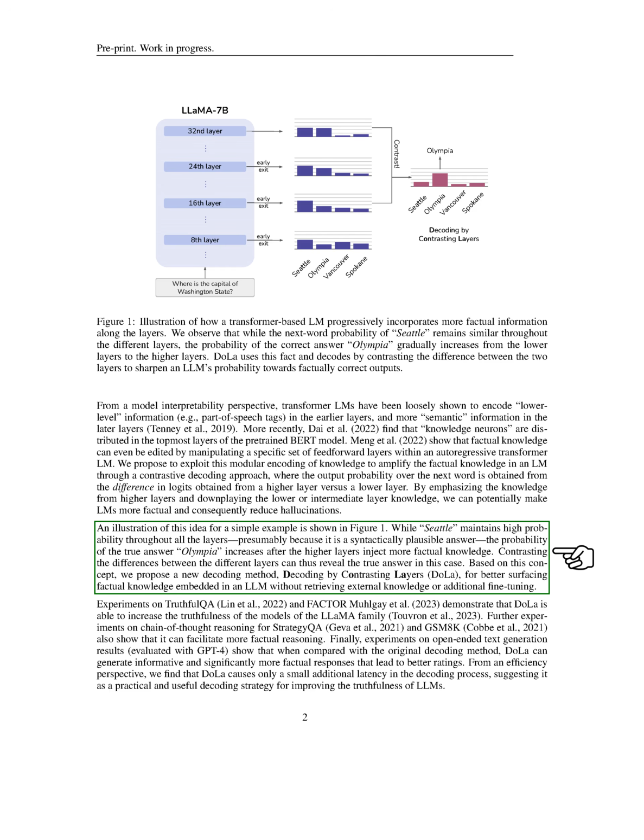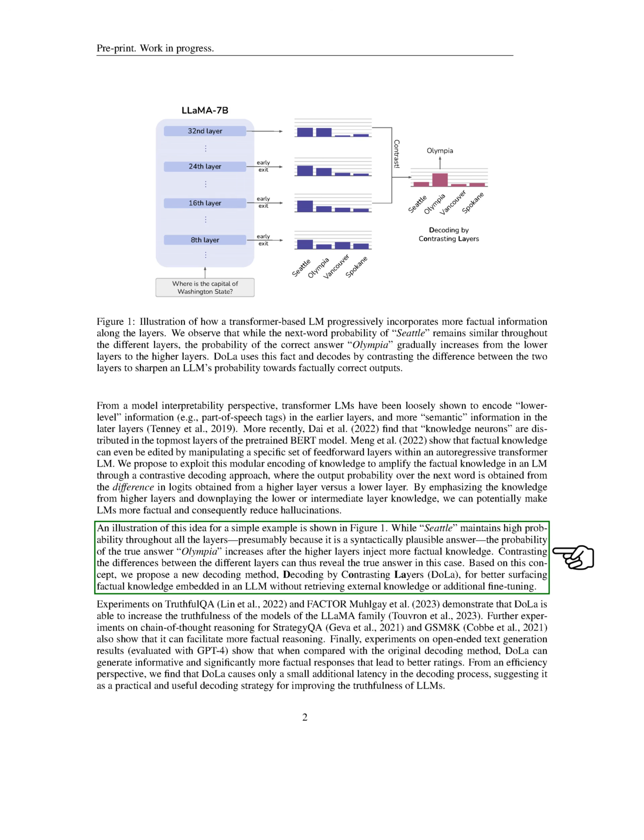State. While Seattle maintains a high probability throughout all the layers because it's a plausible answer, the probability of the correct answer, Olympia, increases as the higher layers inject more factual knowledge. By contrasting the differences between the layers, we can reveal the correct answer.